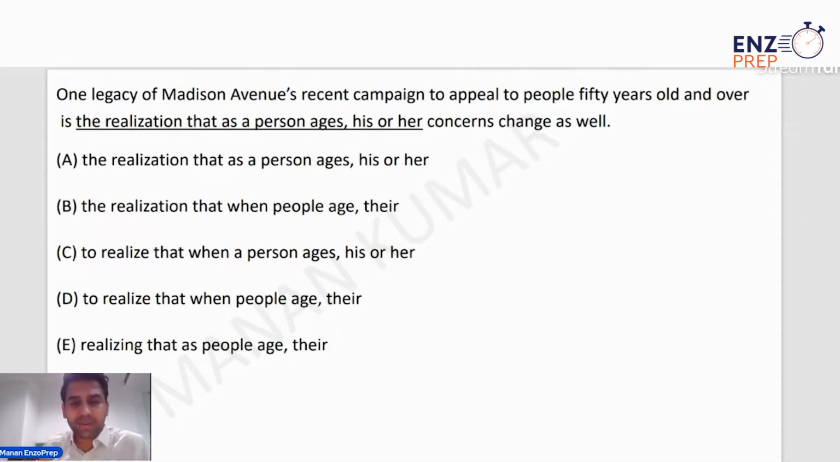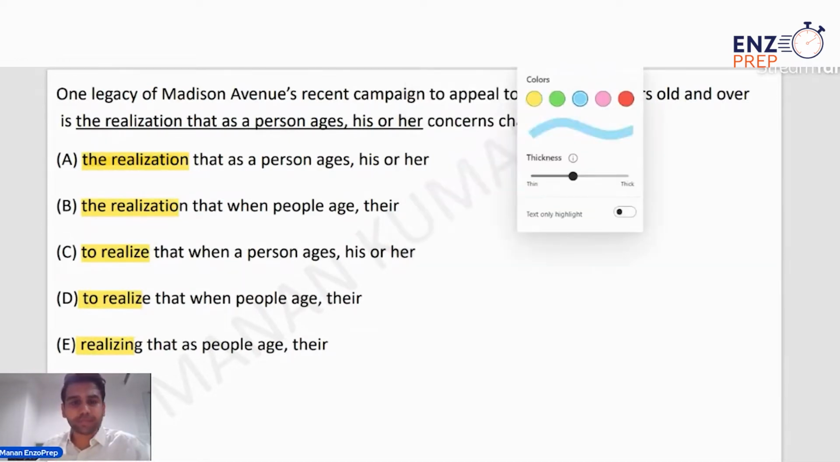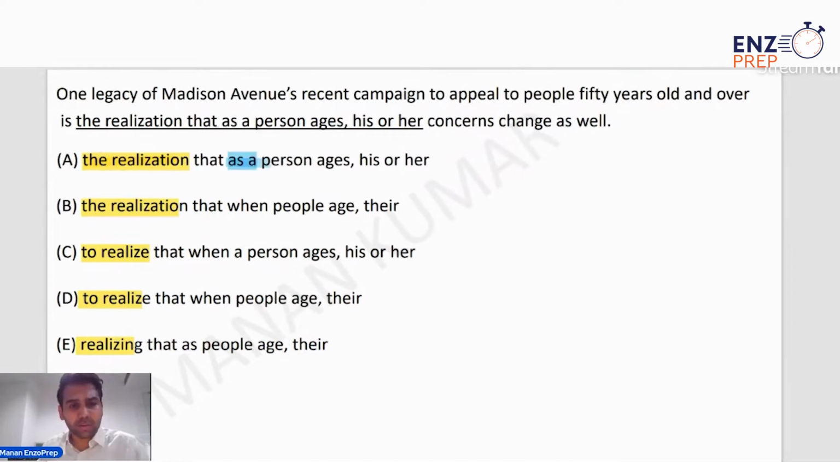I'll try to help you understand what I mean by meaning or context in this example. So when you say, one legacy of Madison Avenue's recent campaign to appeal to people 50 years old and over is the realization that as a person ages, his or her concerns change as well. Now, as you scan the options, you can see there's obviously a difference between realization and to realize and realizing. All that is fine. But if you notice the meaning-related difference here, it is stemming here. So, as a person ages,